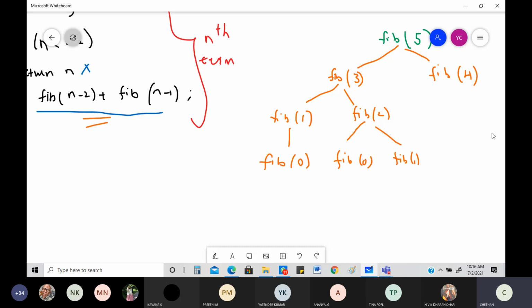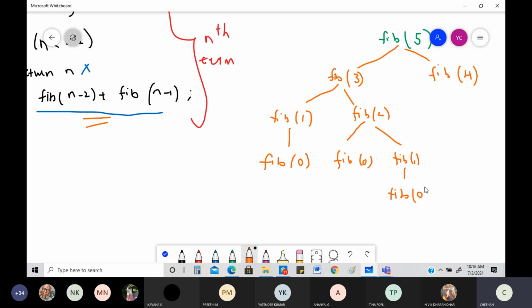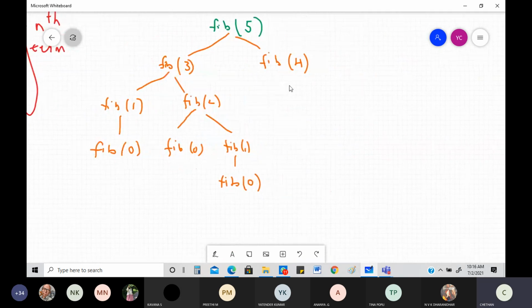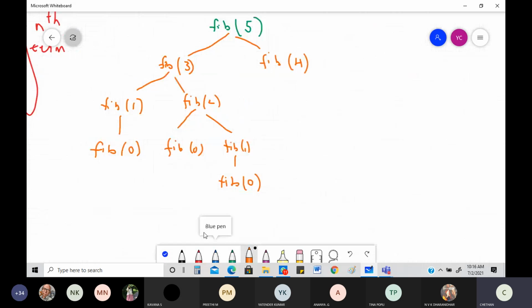Okay, so let me go back to the next string. Is there any other split I can do? Yes, I can write it very clearly here. This Fibonacci of 1 can be split into one more part, which is nothing but this one. Any further steps I can do? No. Same thing can be happening even here also. This is towards the right wing of it. If I write the right wing of it, what is going to happen?